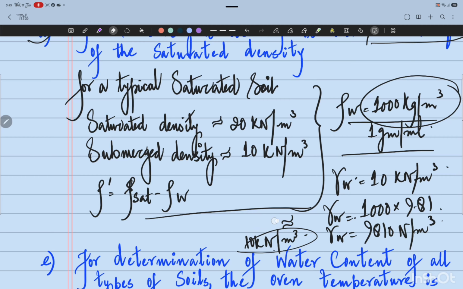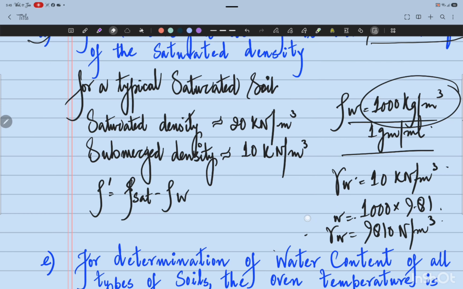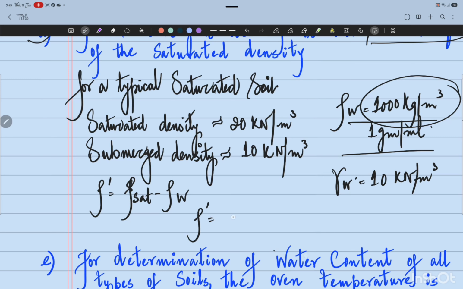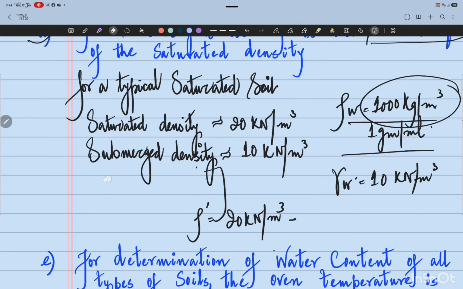So if we go on substituting the values over here, submerged density is equal to 20 kilonewton per cubic meter minus, in terms of, don't get confused students, I can also write it over. Let me erase this expression. Let me convert this volume mass relationship into the volume weight relationship.